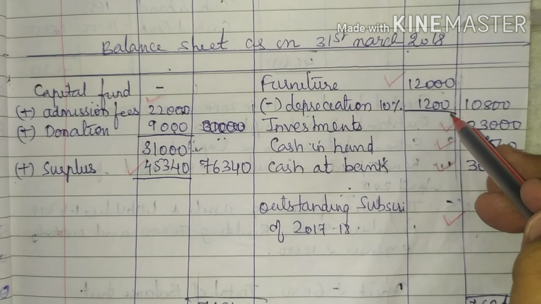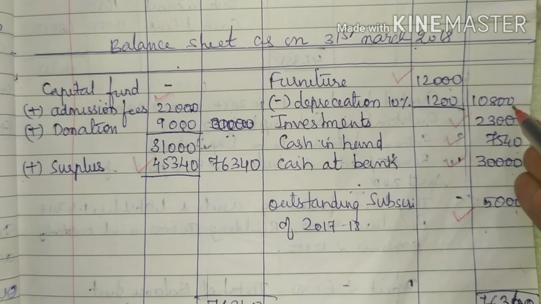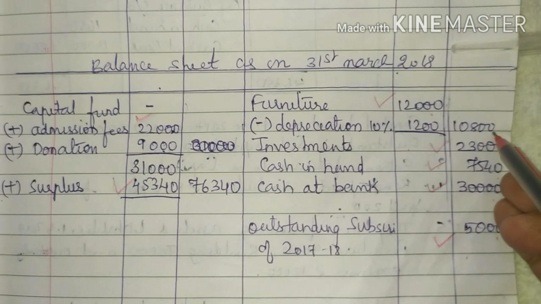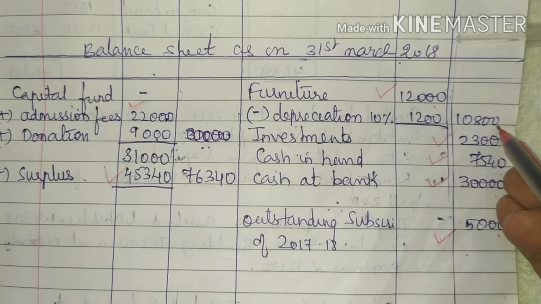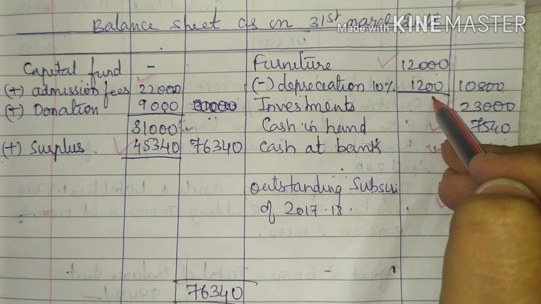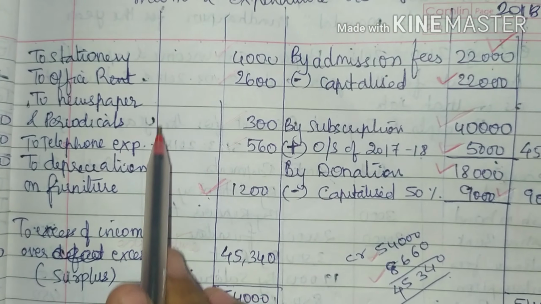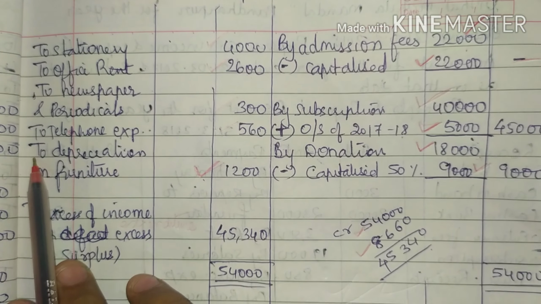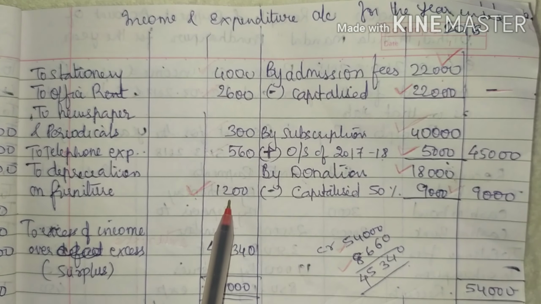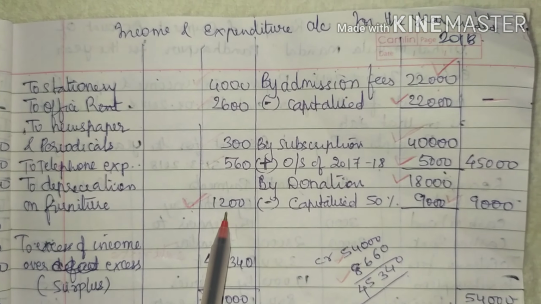So 12,000 minus 1,200 will give you 10,800. Depreciation, as given in adjustment, will have two effects. First effect, you will less from the asset. Second effect, you will write in expenditure side, debit side, depreciation on furniture rupees 1,200.